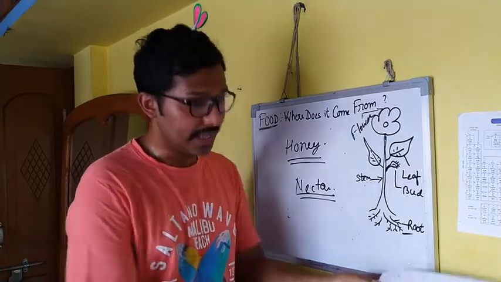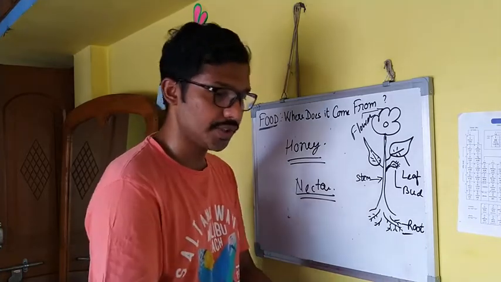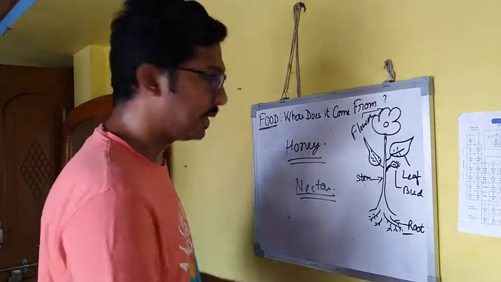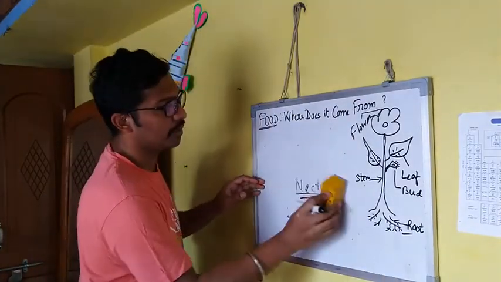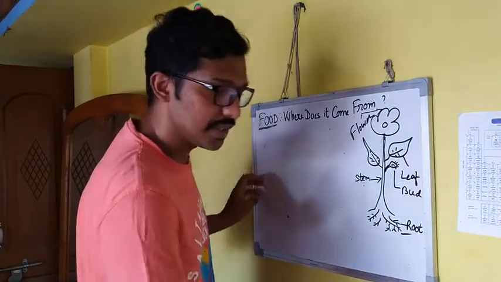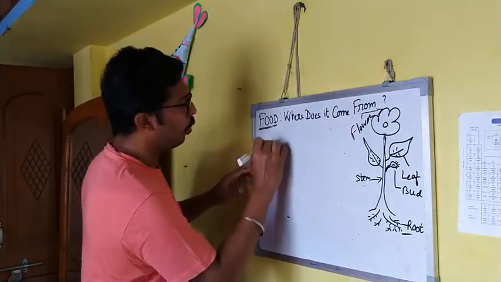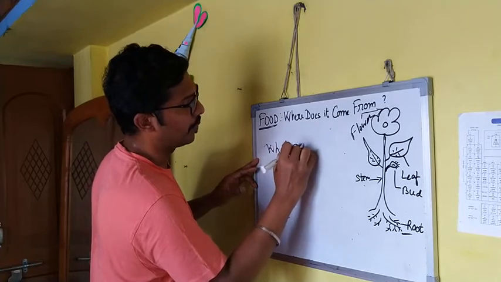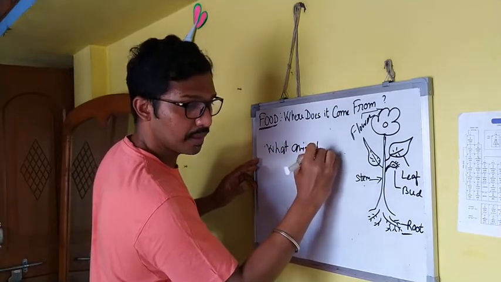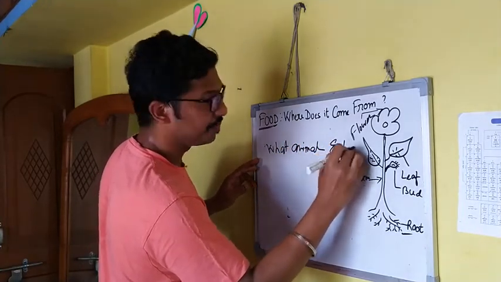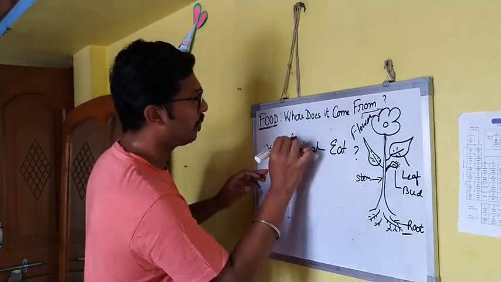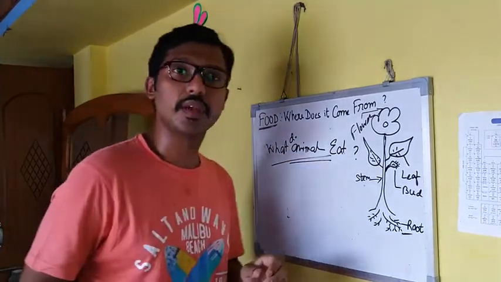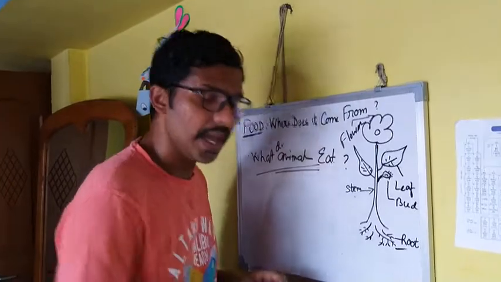Okay, next, last but not least, the last topic of this chapter is what animals eat. Okay, what do animals eat?